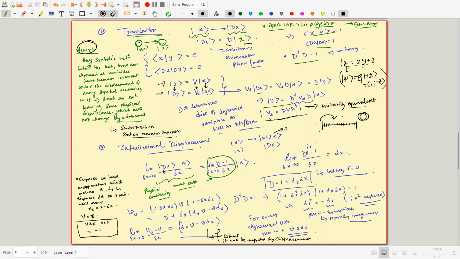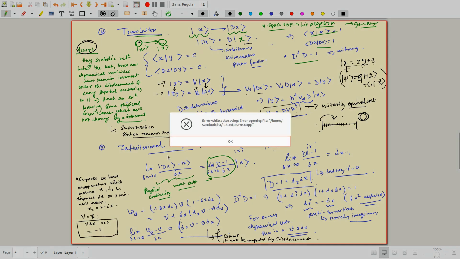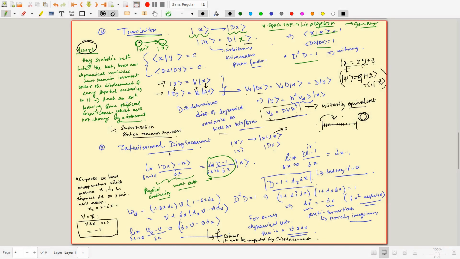Let's say I start looking into this quantity given by dx minus x by del x, where del x is infinitesimally small, going to 0. You can think this is effectively like a derivative. It is strictly not a derivative, because these aspects are not strictly defined, but it is something like that. What is a derivative? A derivative is del y by del x, in the limit del x going to 0. But notice this is a vector, this is an operator, and this is also an operator, so this is a derivative in the operator space.